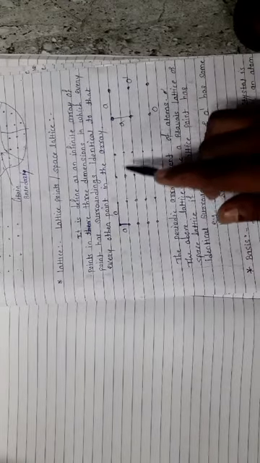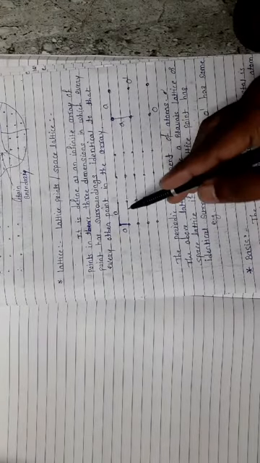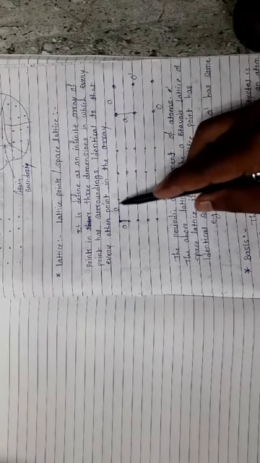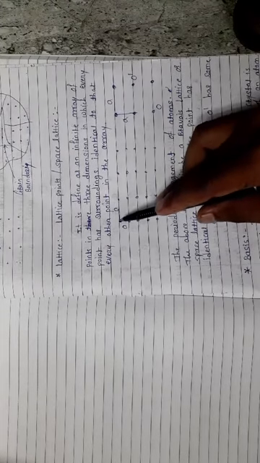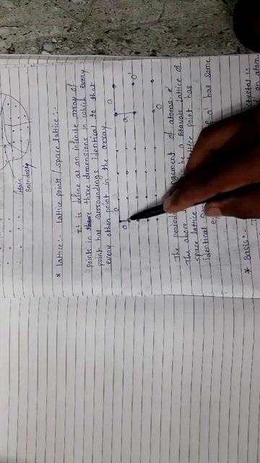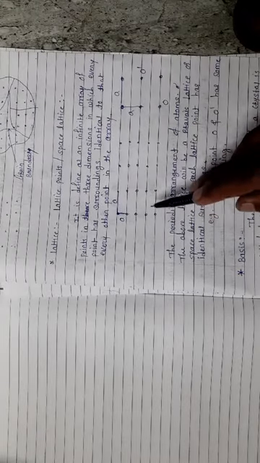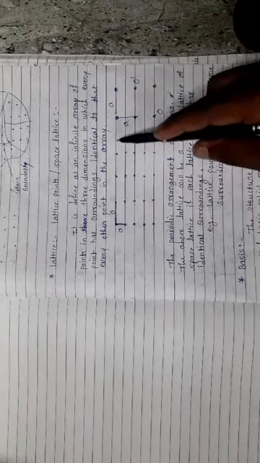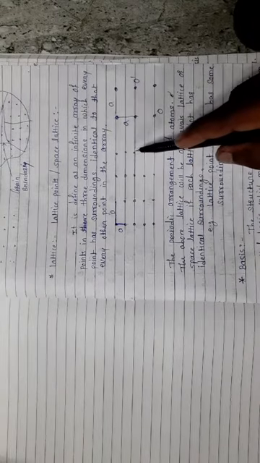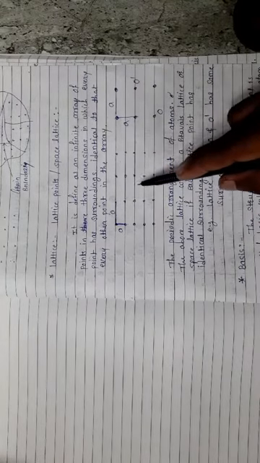See in this diagram, the atomic distance between these two points is the same. Similarly, these two points are also the same, and this point is also the same. It means the surroundings are identical, meaning equal.